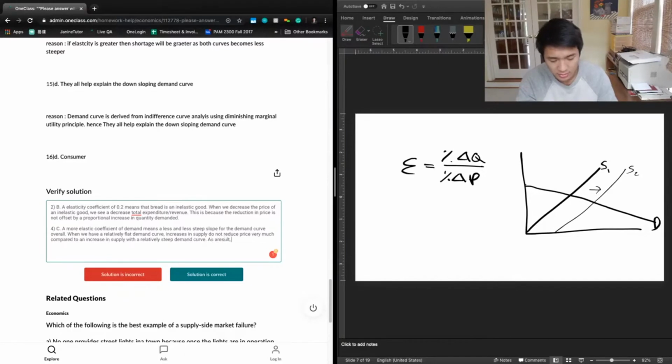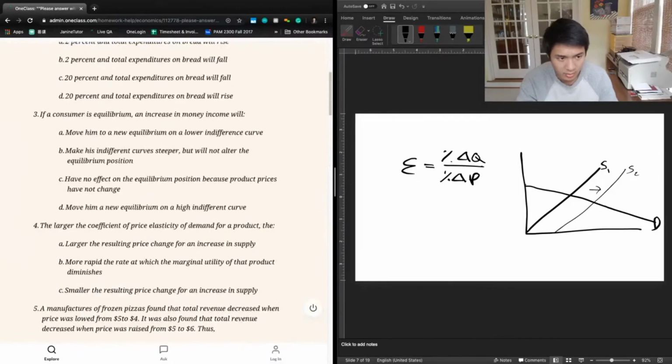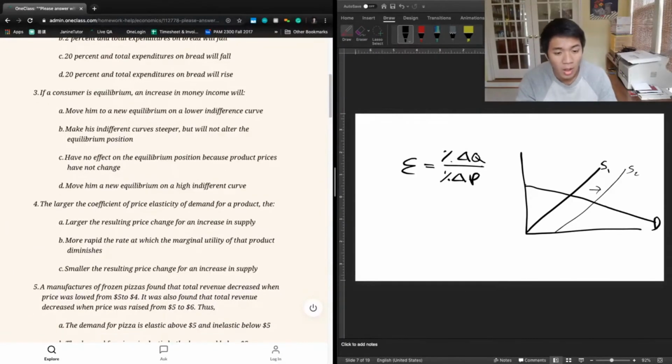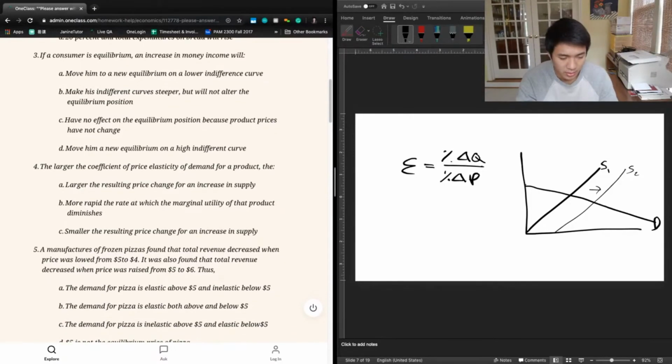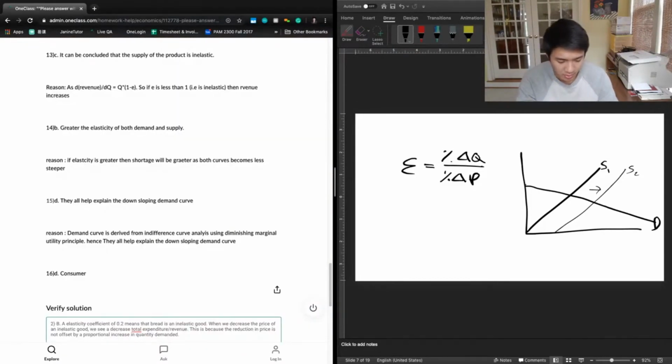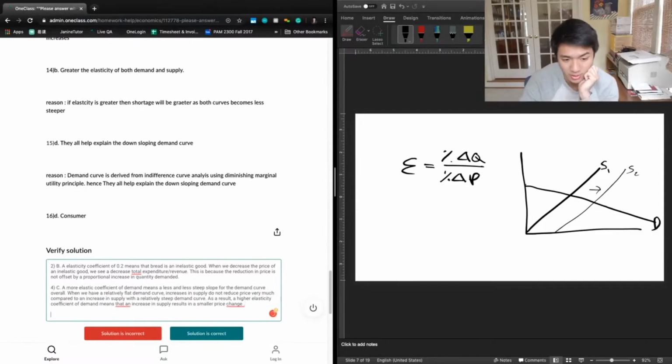As a result, a higher elasticity coefficient of demand means that an increase in supply results in a smaller price change. And so that's going to be our correct answer here.